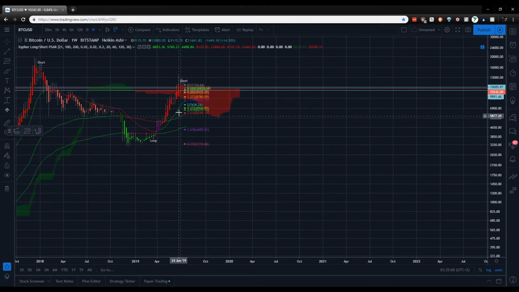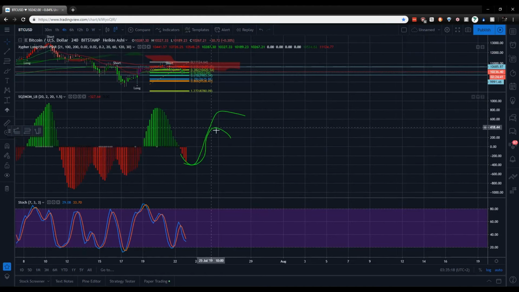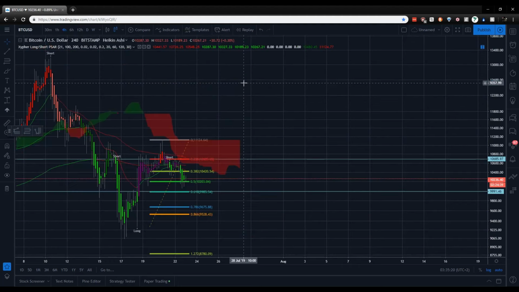I use a hyper indicator, Ichimoku or parabolic SAR, and three moving averages. That's my indicator list, and that's my strategy.